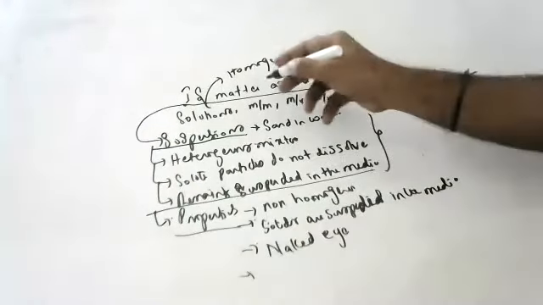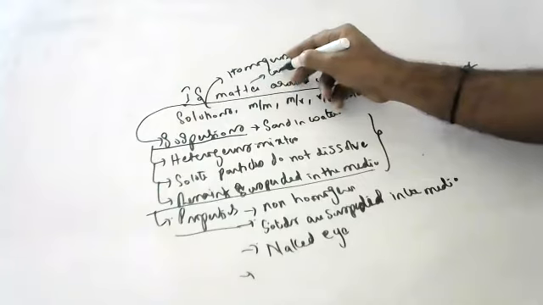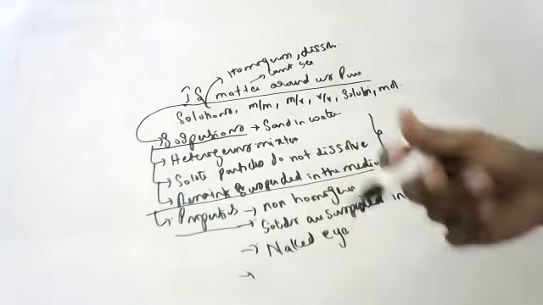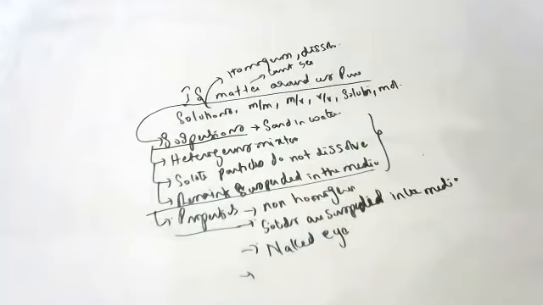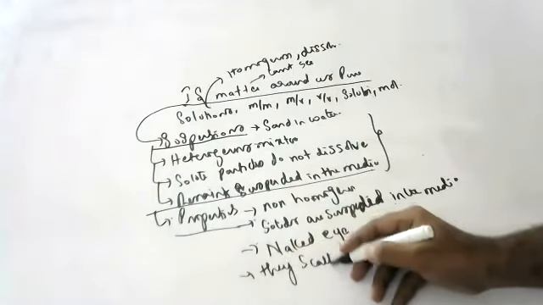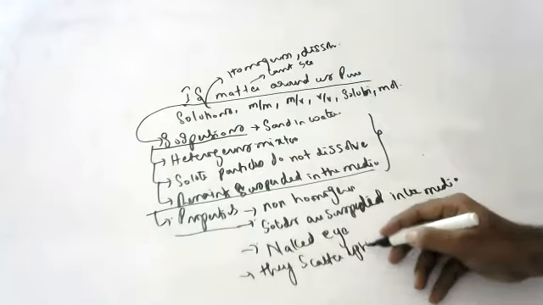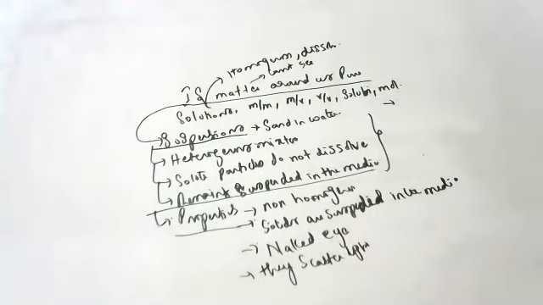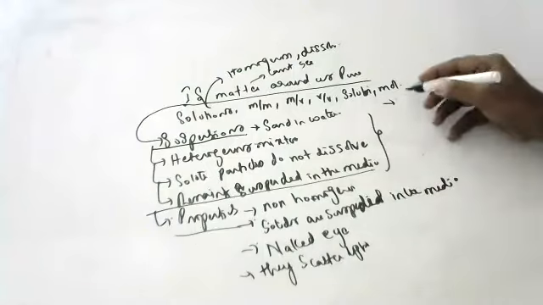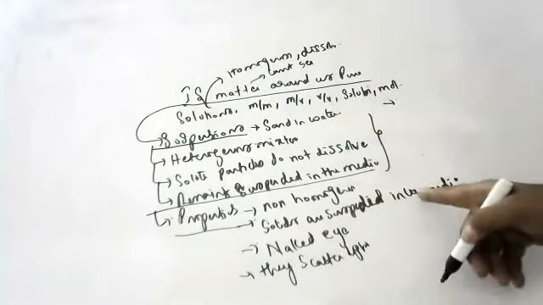Whereas in solutions we can't see them, because the particles are very microscopic. But here the solute particles we can see with the naked eye. They scatter light, because the particles are very big. Particles only get suspended in the medium.